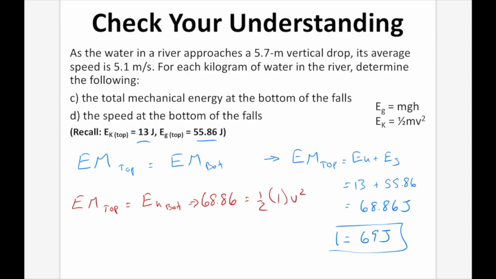Now we're going to rearrange, solve for v. We're going to say that v is going to equal the square root of 68.86 times 2, and that equals 11.74 meters per second, which comes out to 12 meters per second to 2 sig digs. And remember, we're talking about energy, we're just talking about scalar quantities, therefore we're going to leave it at 12 meters per second with no direction.